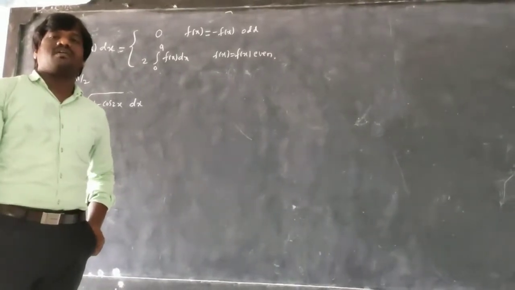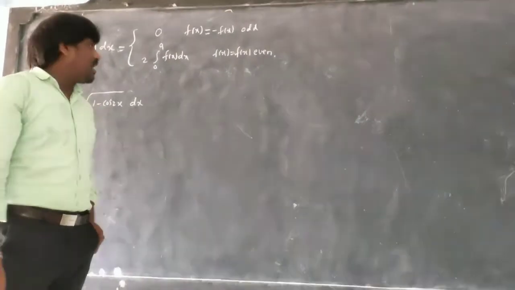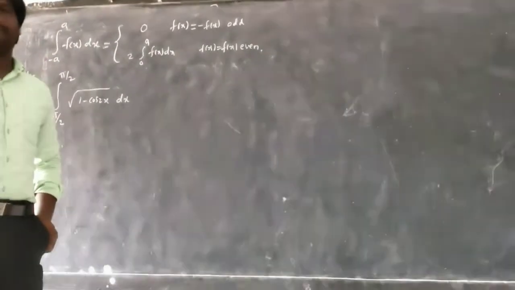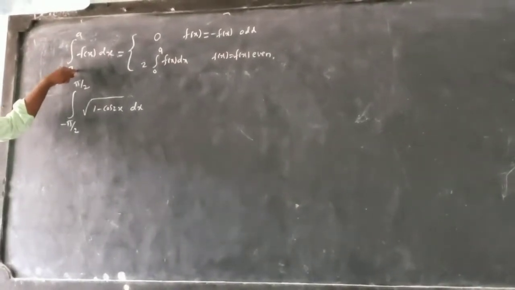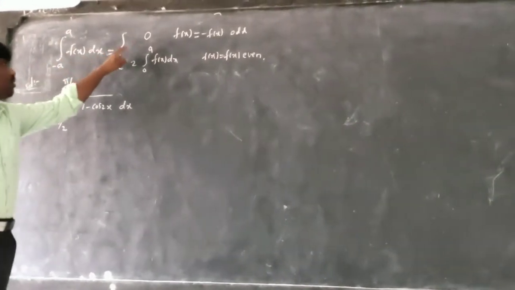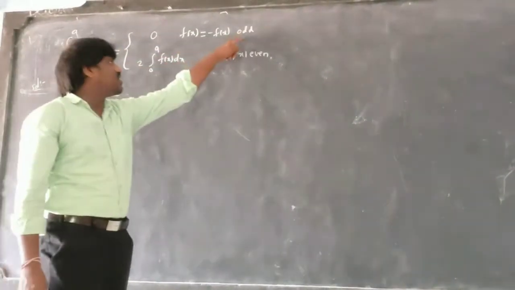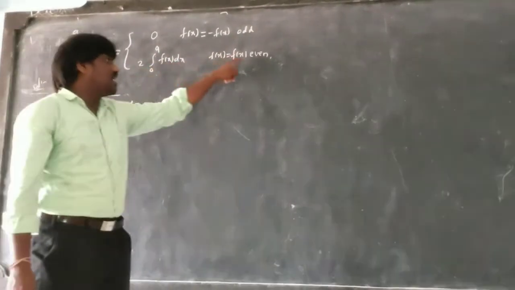We discussed the even odd property. This is property number 8 or 9; I did not mention the numbers here. Whenever you see integration from minus a to a, that is the even odd property. Integration from minus a to a of f of x dx is equal to 0 if it is an odd function, and 2 times integration from 0 to a of f of x dx if it is an even function.